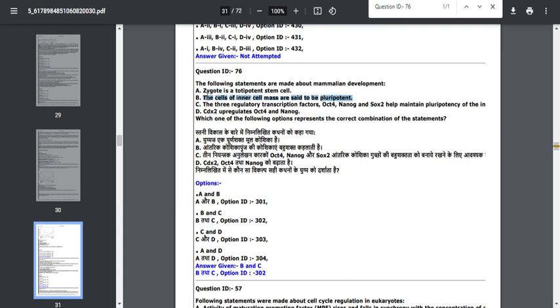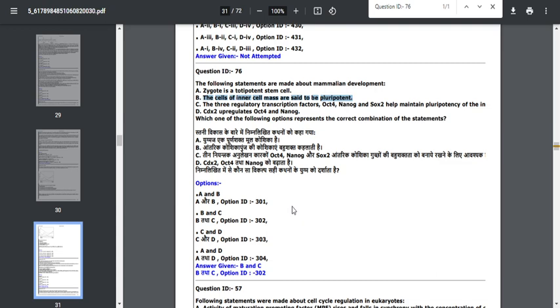So those students who have selected options A and B will get a correct mark, and those students who have selected B and C will also get a correct mark. So 2 questions for 2. If you attempted these 2 questions, then definitely you will get a mark. If it's a 4 mark question, they will give you 4 marks. If it is a 2 mark question, they will give you 2 marks.